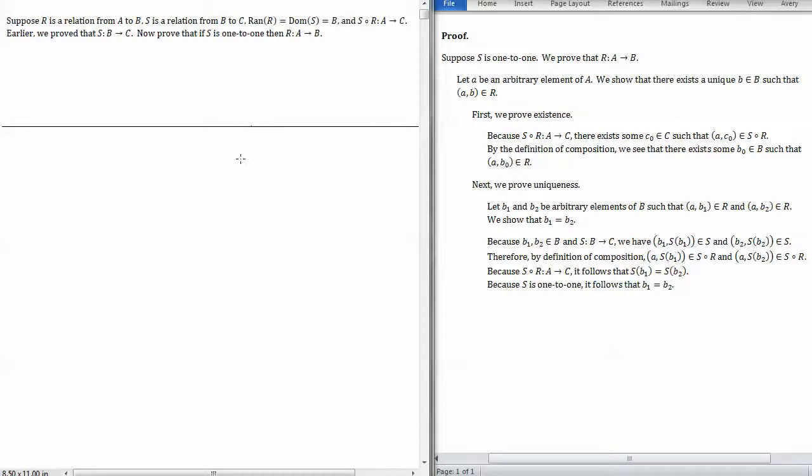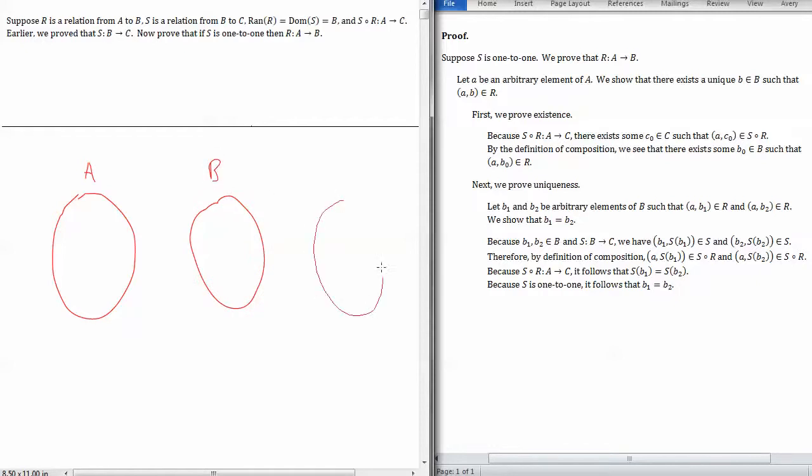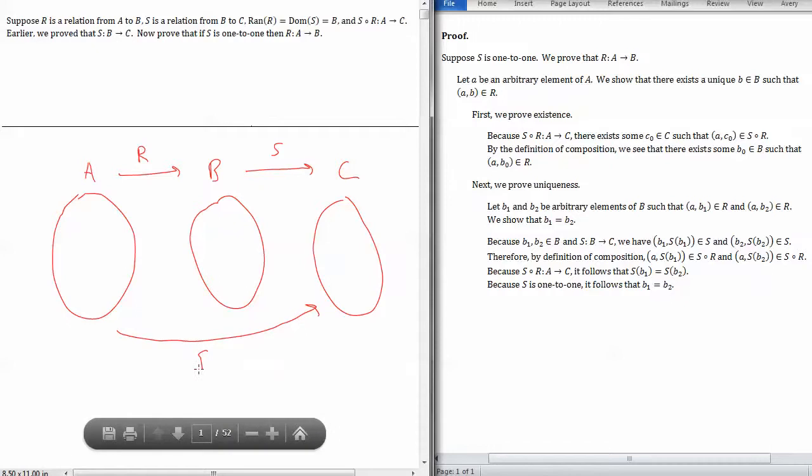Suppose R is a relation from A to B, S is a relation from B to C, and let's go ahead and draw that before we get too much further. We have sets A, B, and C, and then relations, not necessarily functions, R from A to B and S from B to C. Okay, and then we're assuming that the range of R and the domain of S are both this entire set B, and we're assuming that the composition of these two relations, S composed with R, which would go all the way from A to C, is actually a function.